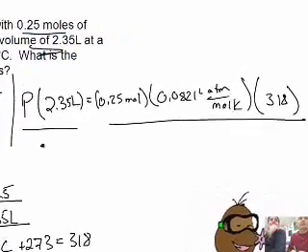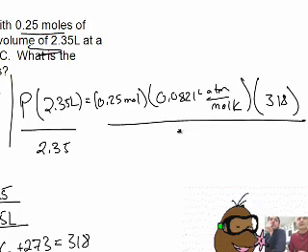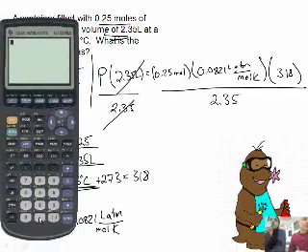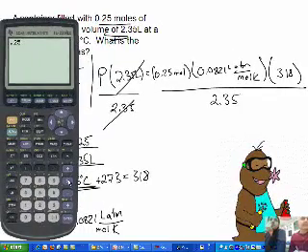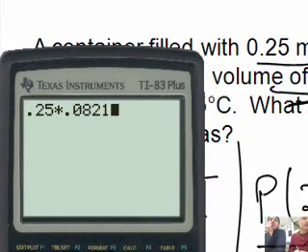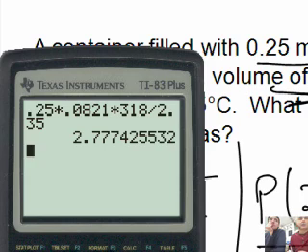Now, to get P, what do you algebra people do? You divide both sides by 2.35, so the 2.35 cancels here. Now on my calculator, I have 0.25 times 0.0821 times 318, and I forgot my units, this would be in liters, divided by 2.35. Bingo, I get the answer. So the pressure is 2.78.